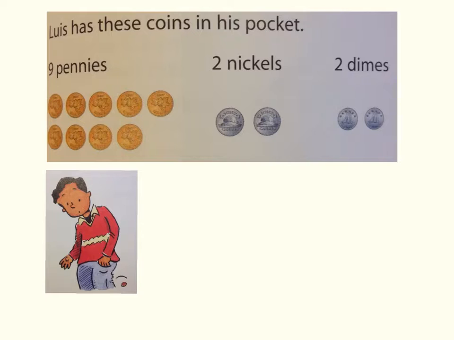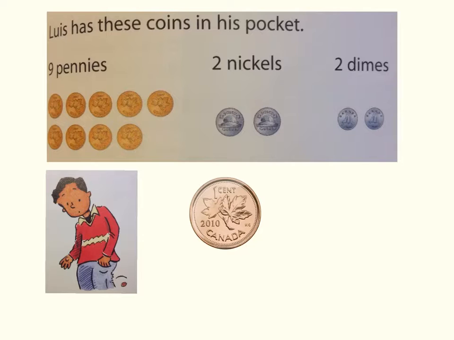Here's a picture of my buddy Lewis. And Lewis has these coins in his pocket. He has 9 pennies, 2 nickels, and 2 dimes. But as he's walking along, you can see right here that a coin falls out of his pocket. So if a coin just falls out at random, how likely would it be that the coin is, let's say, a penny? How probable is it, or what's the chances that a penny falls out of his pocket?